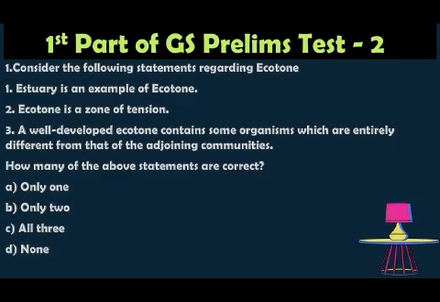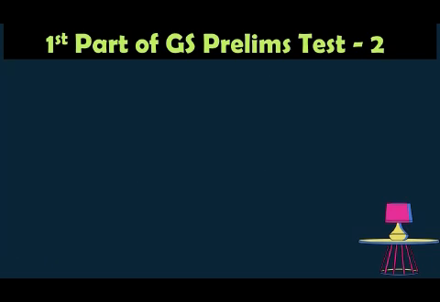So the answer is all the three. Estuary is an example of the ecotone. Ecotone is a zone of tension and also a well developed ecotone contains some organisms which are entirely different from that of the adjoining communities.